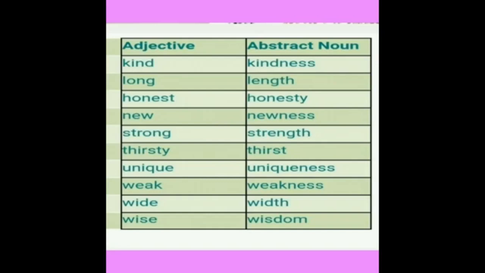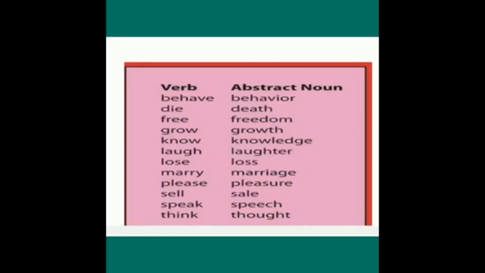Strong, strength. Thirsty, thirst. Unique, uniqueness. Weak, weakness. Wide, width. Wise, wisdom. These are some examples of abstract nouns formed from adjectives. Next, abstract nouns from verbs. How are abstract nouns formed from verbs?